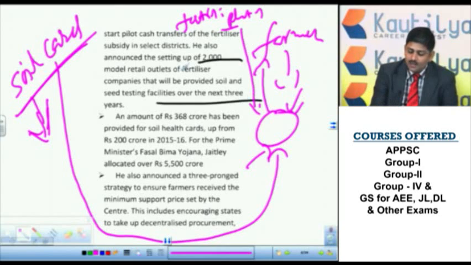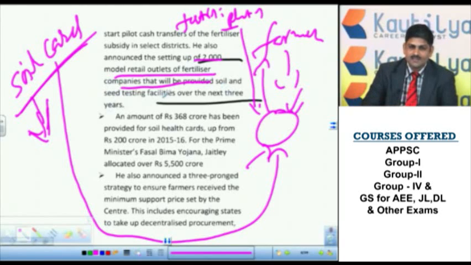So in order to do that, 2000 model retail outlets of fertilizer companies will be provided. Soil and seed testing facilities will be provided in the coming next 3 years. So this is an important development.